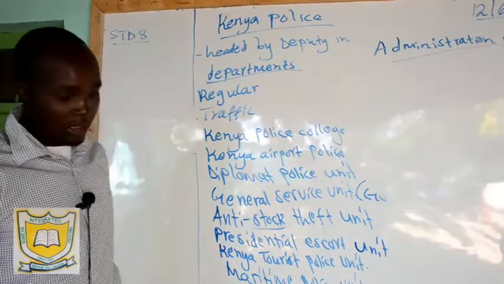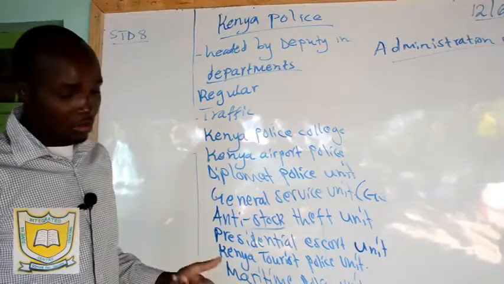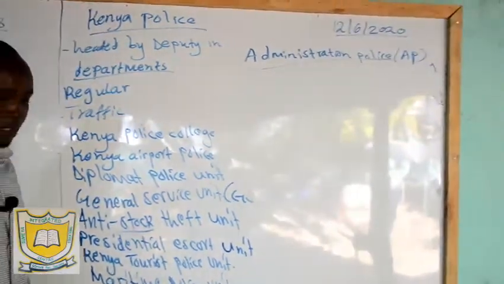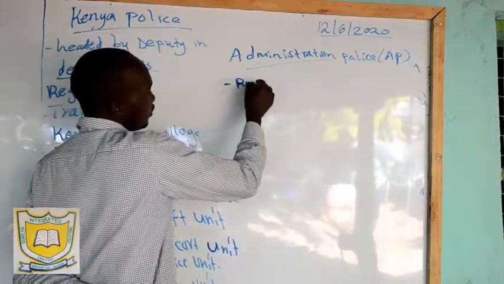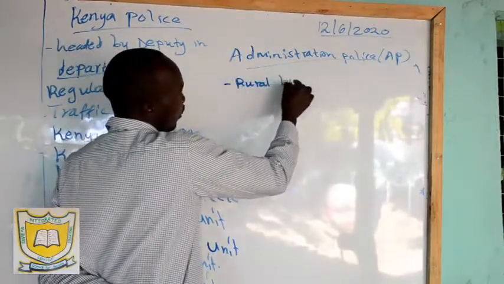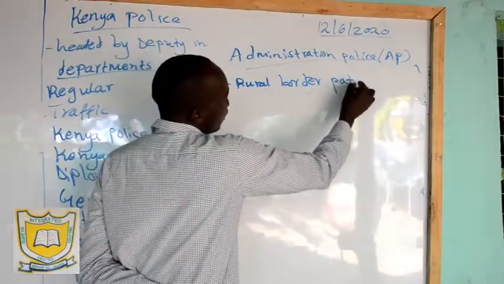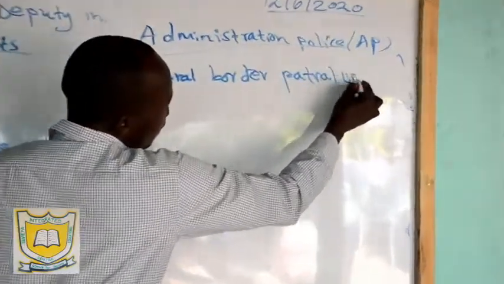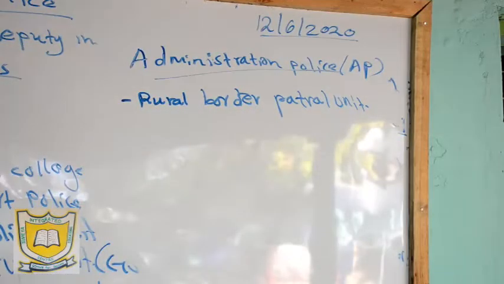And then under that, we have what we call Rural Border Patrol Unit. So administration police also are divided into groups. We have rural border patrol unit, and then we have also security.